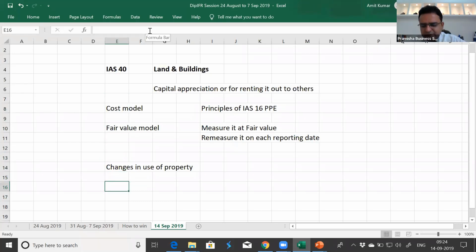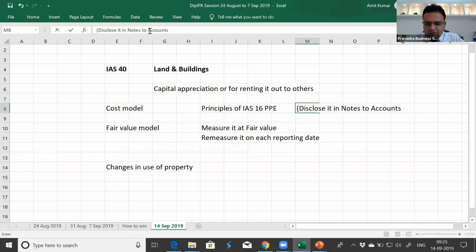Another thing which they did was that if someone is using cost model, they'll be following the principles of IAS 16, but they need to disclose it in notes to accounts. Disclose the property in notes to accounts, which happened with Ind AS 40.